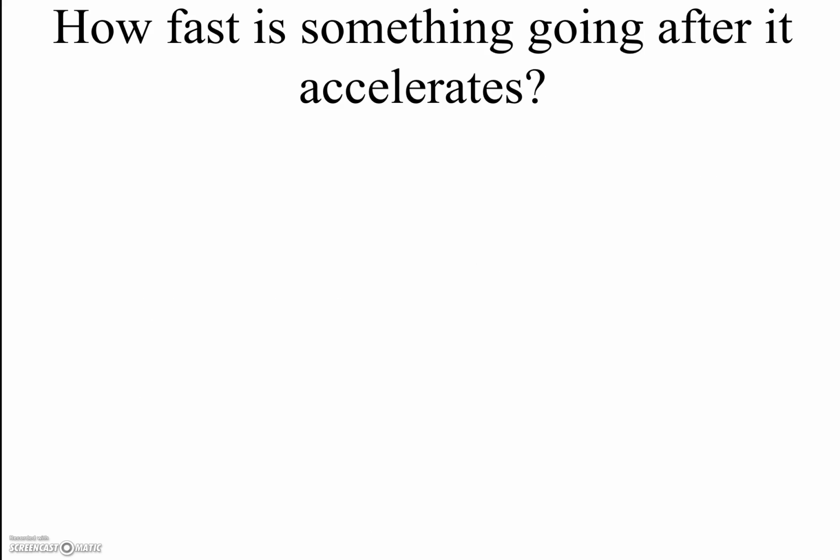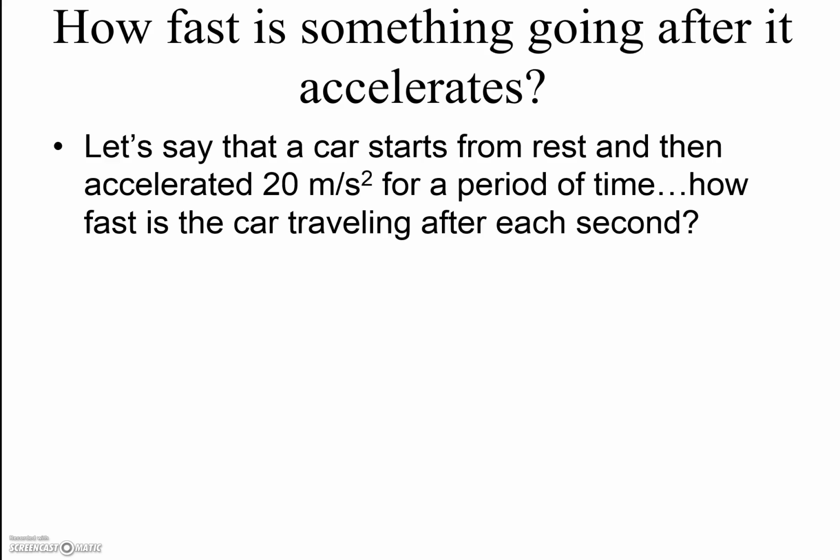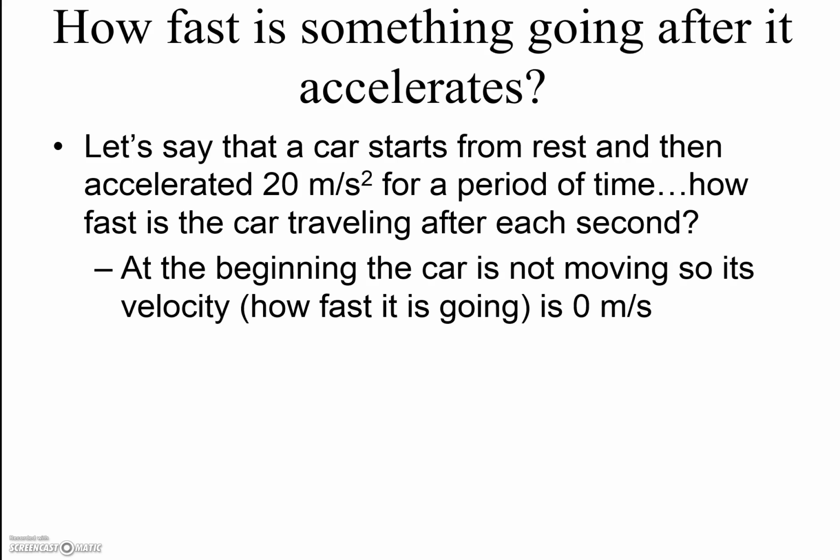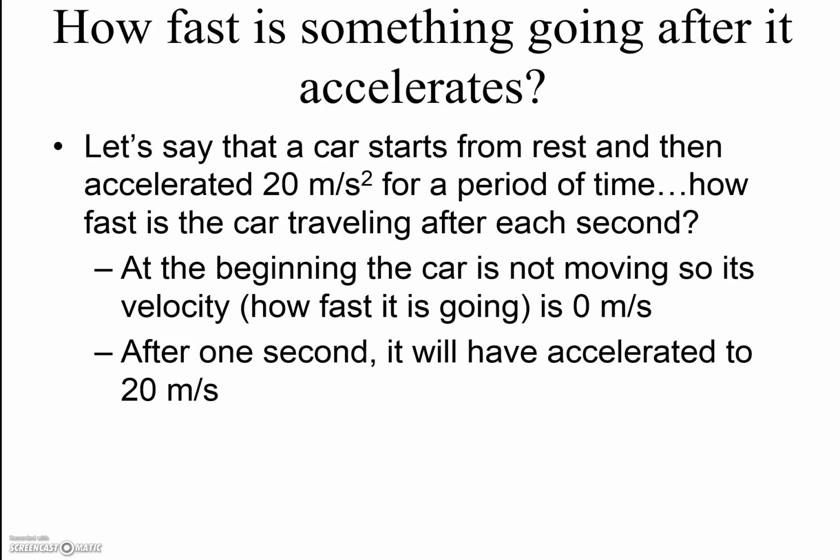Let's look at another example. Let's say that a car starts from rest and then accelerates 20 meters per second squared for a period of time. How fast is the car traveling after each second? Well, again, since it says that the car is starting from rest, that means that the car isn't moving, so its velocity, or how fast it's going, is 0 meters per second initially. If it accelerates at 20 meters per second squared, after 1 second, it will have accelerated to 20 meters per second.